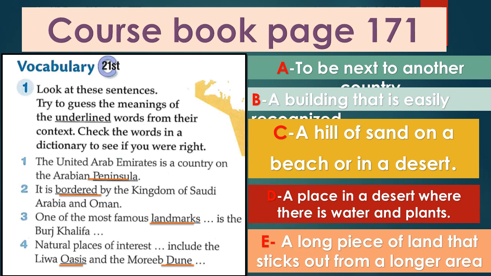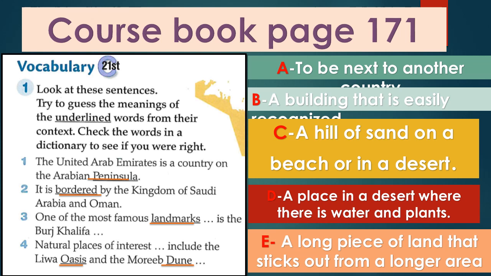I need you to take some time to read each sentence and try to guess and match the underlined word with its meaning, its definition. You have here peninsula, bordered, landmarks, oasis, dune.